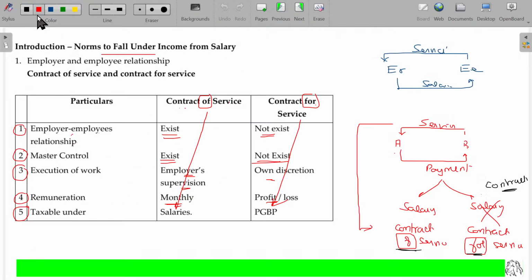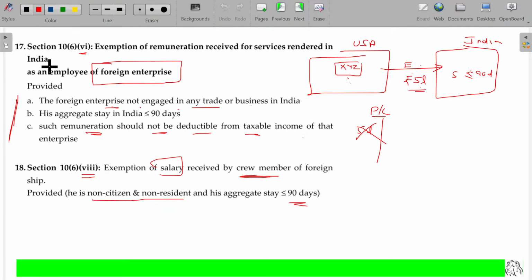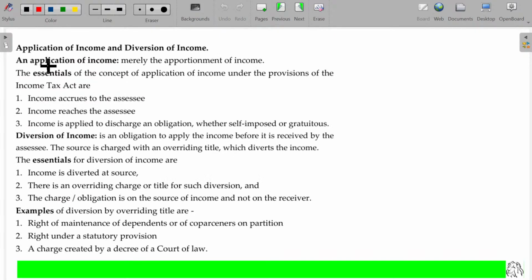So income from salaries, in the previous class, we have discussed the norms to fall under income tax, income from salaries. So these are the points we discussed in the previous class. Let's now deal with application of income and diversion of income.